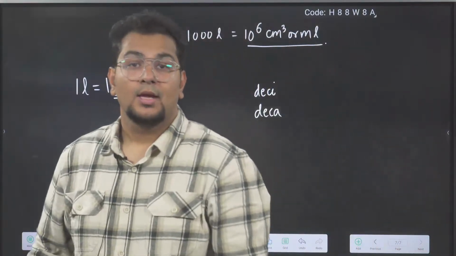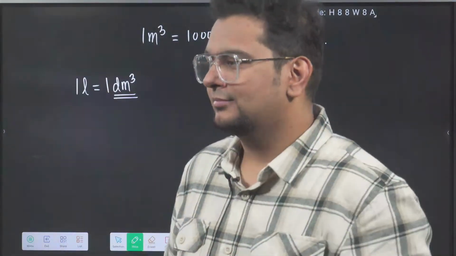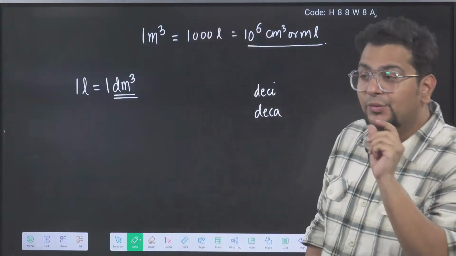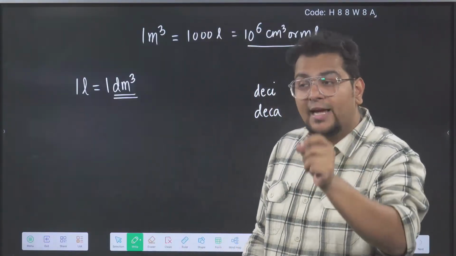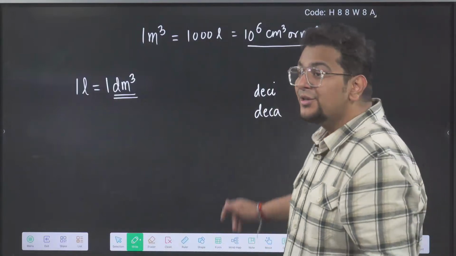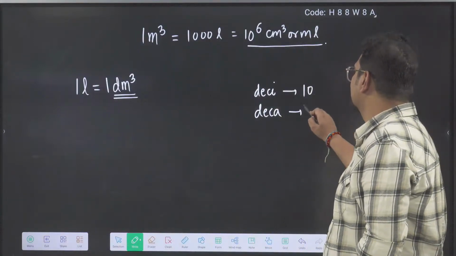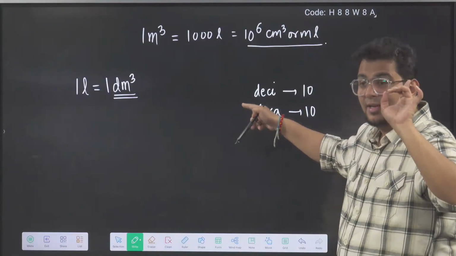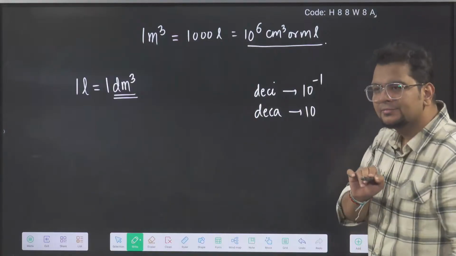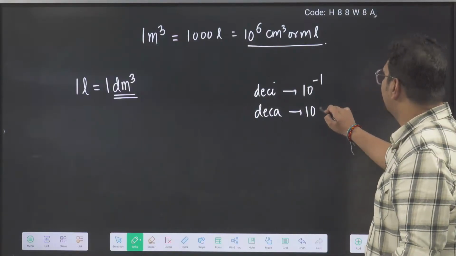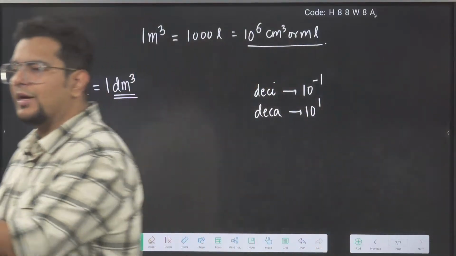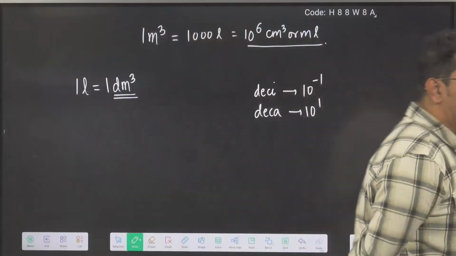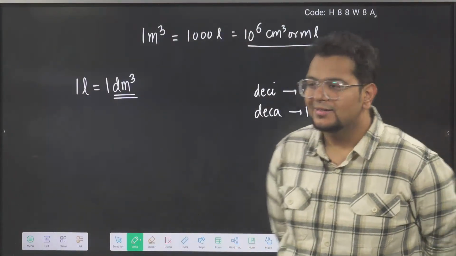Pedda. Whenever a name ends with a, the power of 10 will be pedda. So deci, look, dec means 10. Deca, dec means 10. Deci is 10 power minus 1. Deca is 10 power plus 1. Deci, Deca, clear? Deci is 10 power minus 1, Deca is 10 power 1.